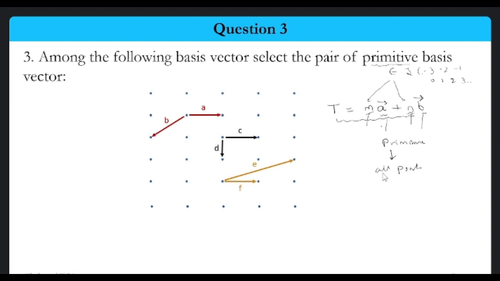So what we can see is that the linear combination of a and b should generate all the lattice points. If I start from this point, let us say this is our 0, and I move in the a direction by the amount a, from this particular point to this particular point, what does it mean? Here we can say that n is 0 and m is 1. Now again we can move in the same direction. This is 2, and then m can be 3, starting from here.